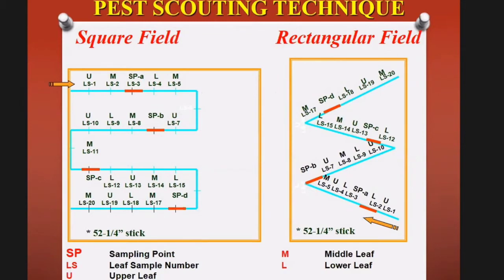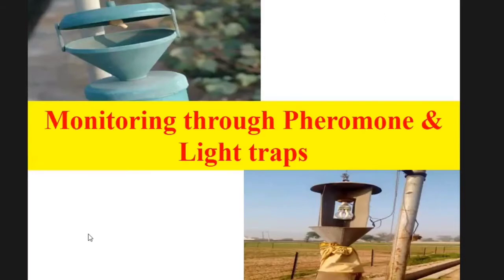To observe bollworms and predators, you have to take a whole plant sample, and 4 stick samples are recommended per acre. Stick size is mentioned here. Another method to monitor bollworms is by light trap and sex pheromone trap. This is the sex pheromone trap, this is the light trap.